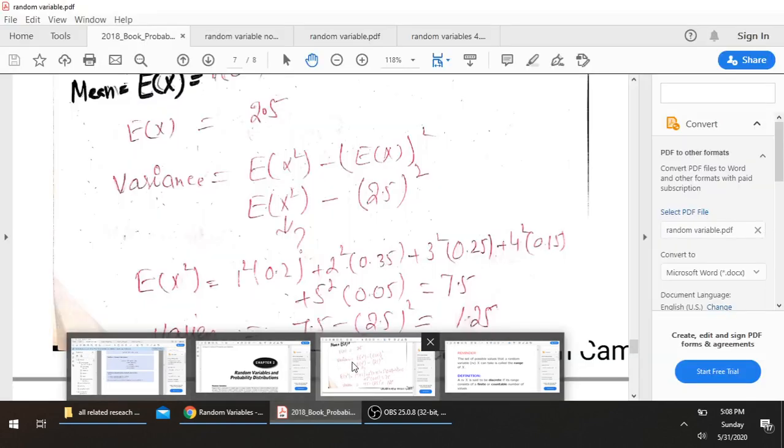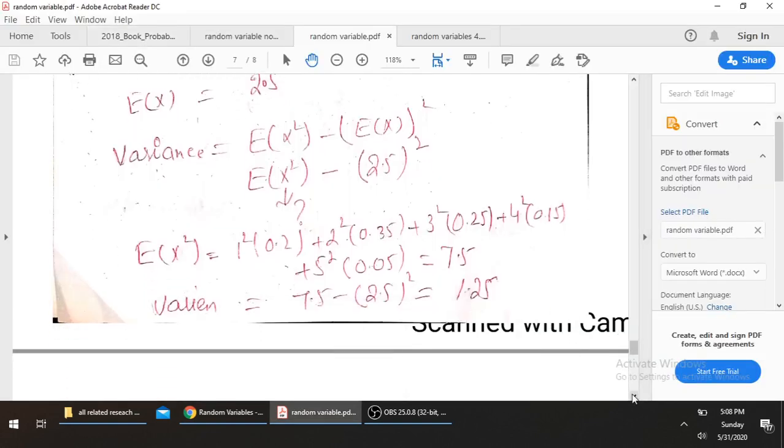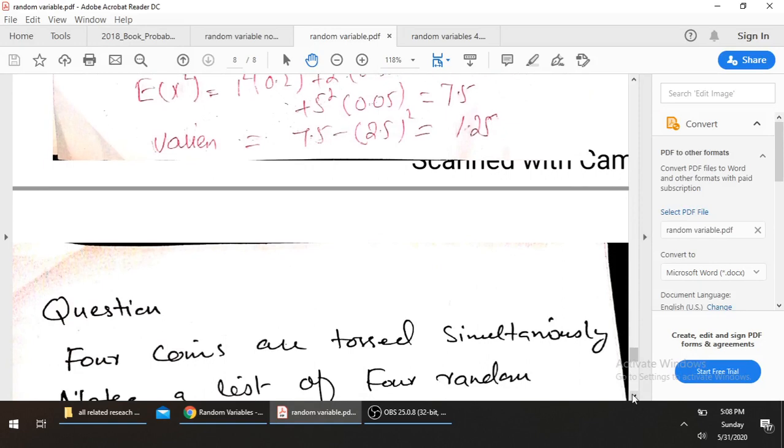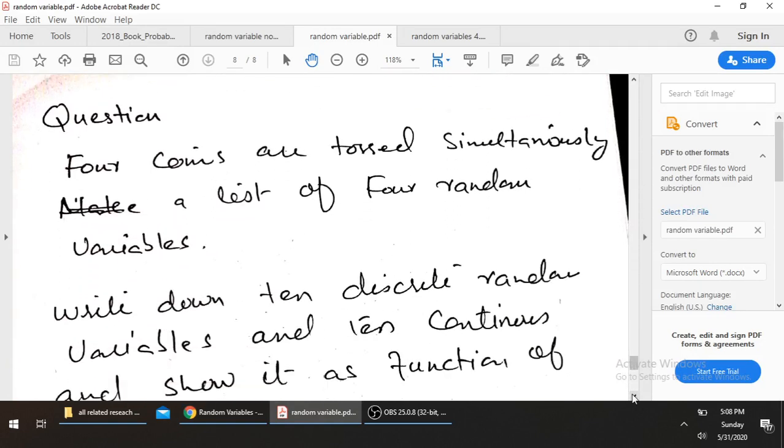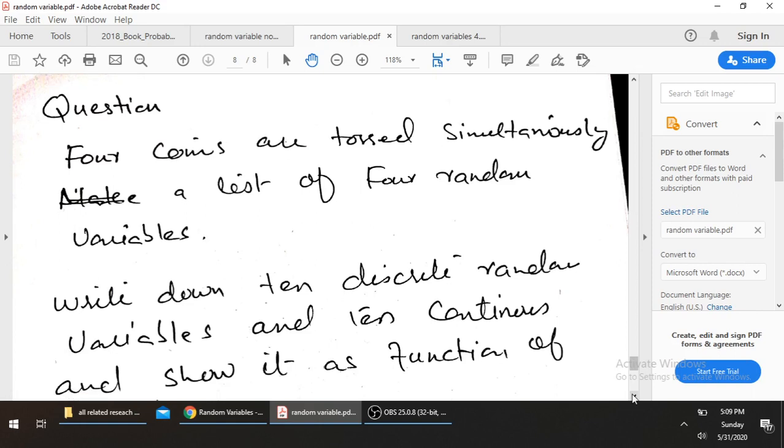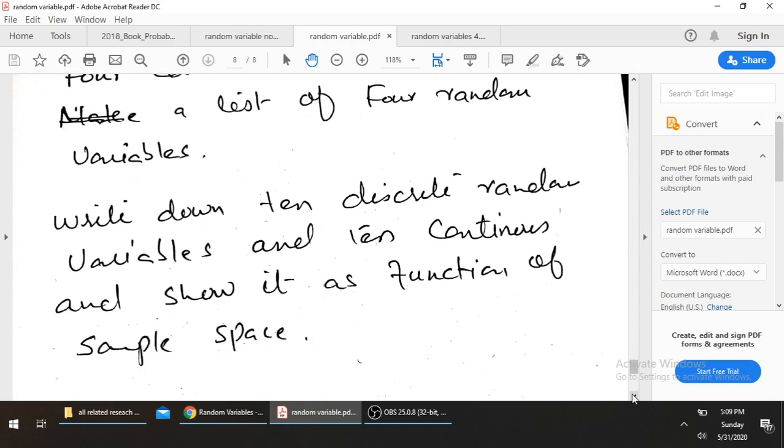Now my dear students, I am going to ask some questions from you. This is the end of my lecture. In the question, 4 coins are tossed simultaneously. Make a list of 4 random variables. And the second one, write down 10 discrete random variables and 10 continuous random variables and show them as functions of the sample space. If you have any question, you can ask in the study group.